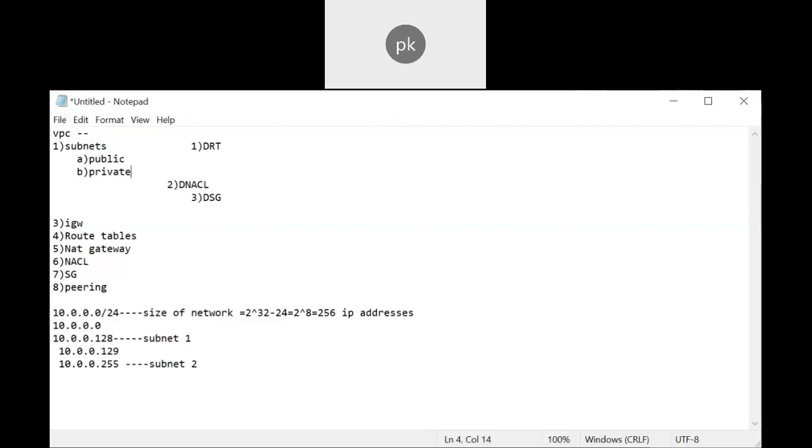Elastic IP is nothing but your public IP, right? Yes. By using that IP address, it will send the request to the outside world. It is acting as a public IP. So whenever the private instance wants to communicate with the outside world, it will communicate through the NAT gateway. So that is the functionality of the NAT gateway. In other words, it is an instance that will be assigned some elastic IP, and by using that IP, it will communicate to the outside world.